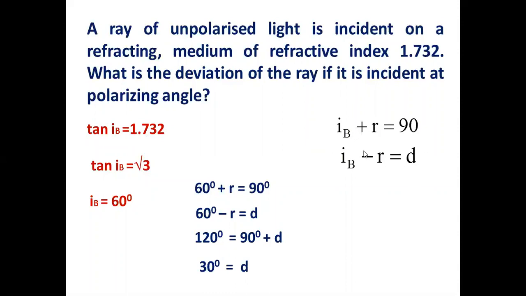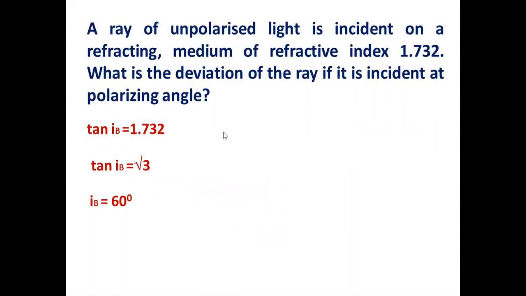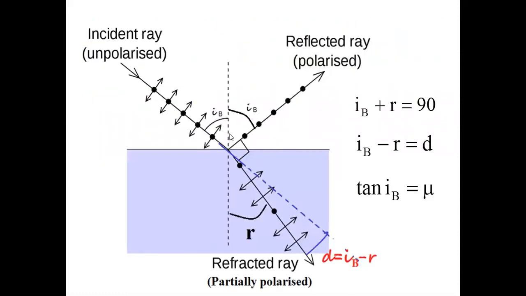So 1 mark, 2 mark problems may be asked even in the theory exam, right? Because there is a rule that you can ask problems in 1 or 2 mark questions also. Very simple ones. But you must be acquainted with all these ideas very clearly, and shouldn't forget them. But this is a 3 mark question also for deriving tan iB equal to mu.